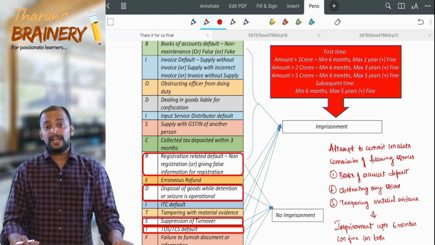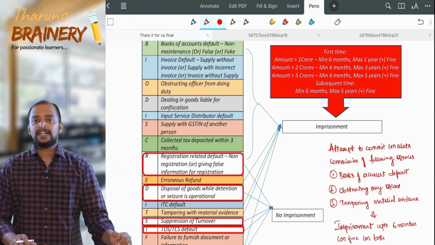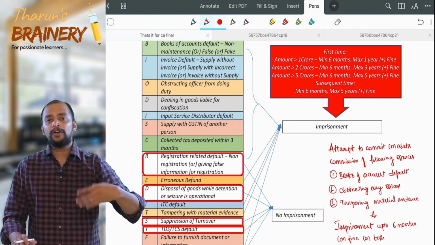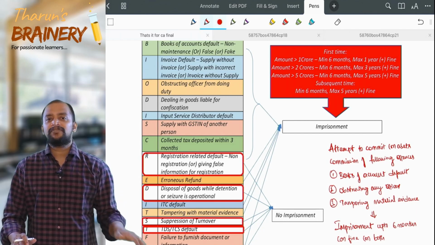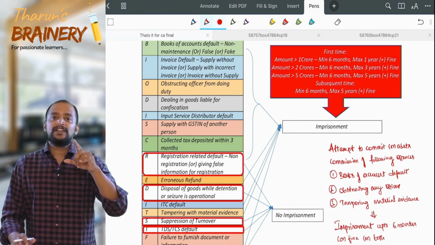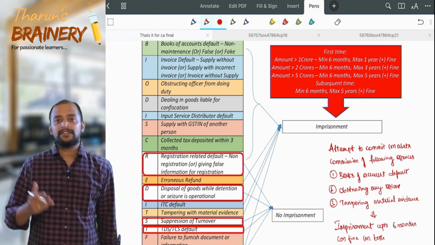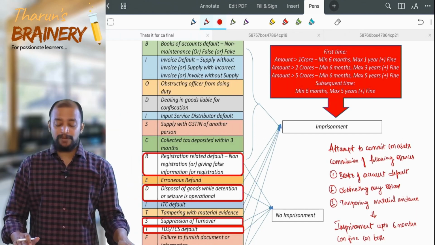Then supply with GSTIN of another person. So what you are doing, you have taken the GSTIN of some people whom you know, and under that GSTIN you supplied the goods, so that you collected money from the customer. But when the department traces it, they will ask that person to pay the GST, and that person will say, I have not supplied at all, from where can I pay GST? So you supplied the goods with some other person's GSTIN.